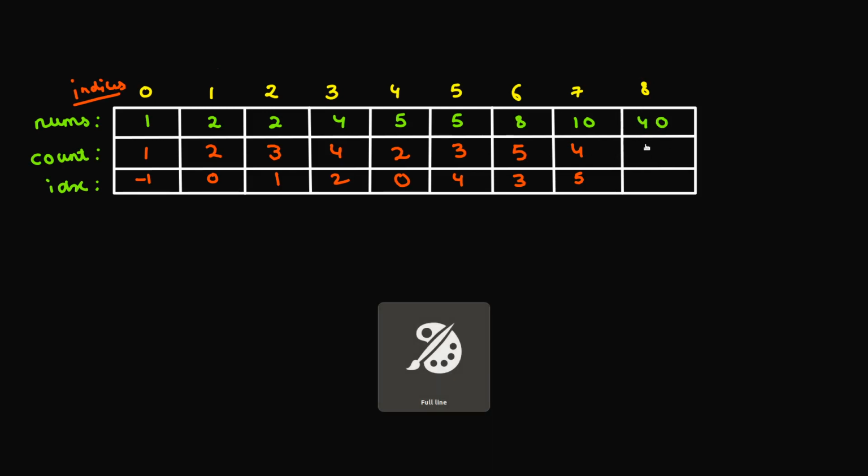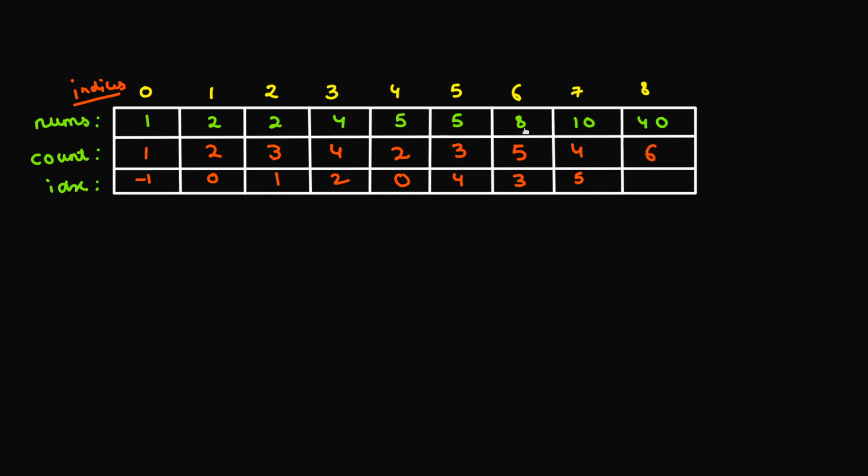So we'll be storing that count, which is 6, and the index from where I am coming is this 6. Right? So that's what the algorithm is. In short, for each number, you have to go back and see what all numbers divide this number. For example, consider this 8: you have to go back to each of the numbers before, and see which numbers actually divide this 8. Among all those numbers, you have to find the maximum count.